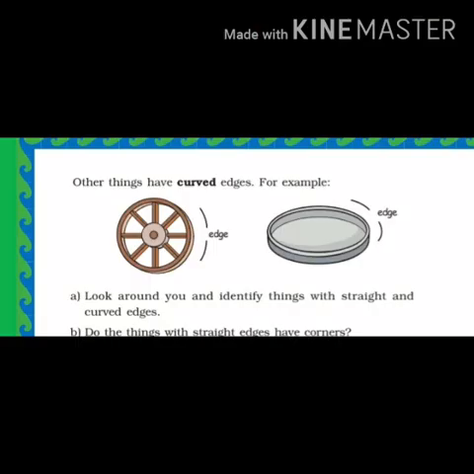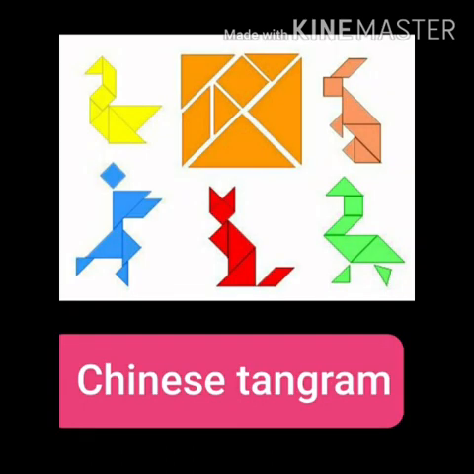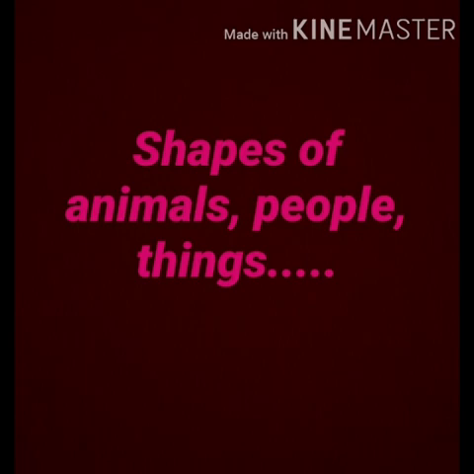For example, a wheel. Now, children, let's see what is a tangram. Children, the tangram is an old Chinese puzzle. From the pieces of the tangram, we can make many shapes of animal, people, and things.